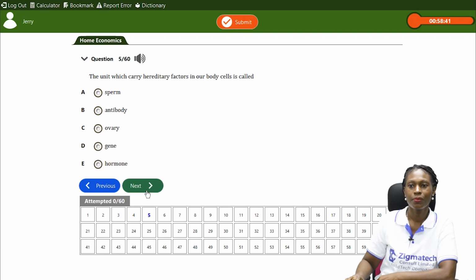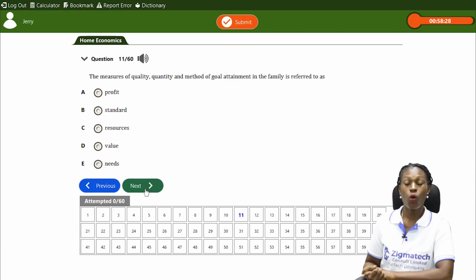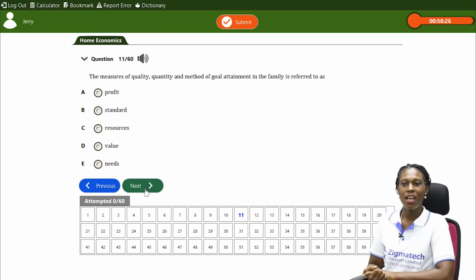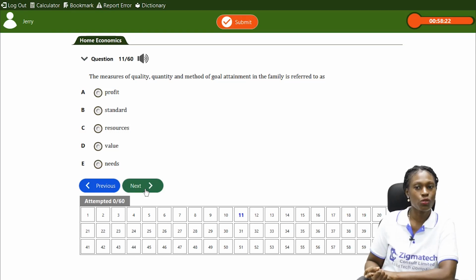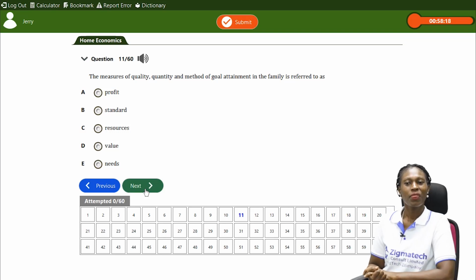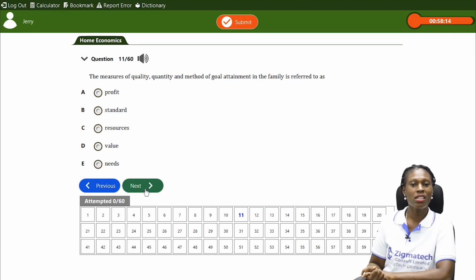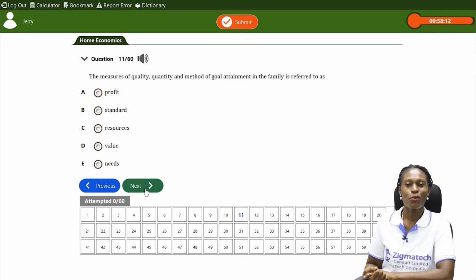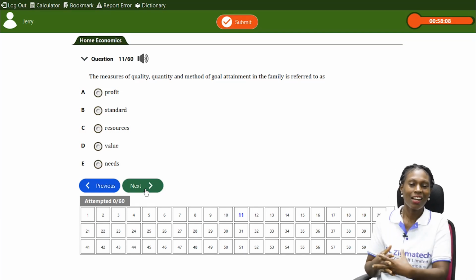Let's move on. Now, let's look at this question. The measures of quality, quantity, and method of goal attainment in the family is referred to as A. Profit, B. Standard, C. Resources, D. Value, E. Needs. Now, if you remember, we talked about this in our class.